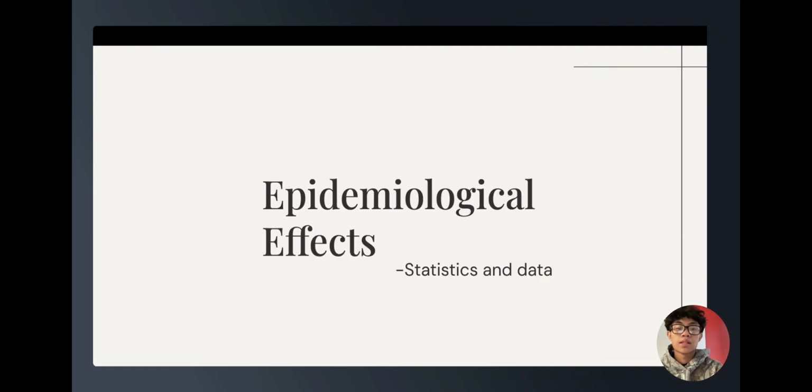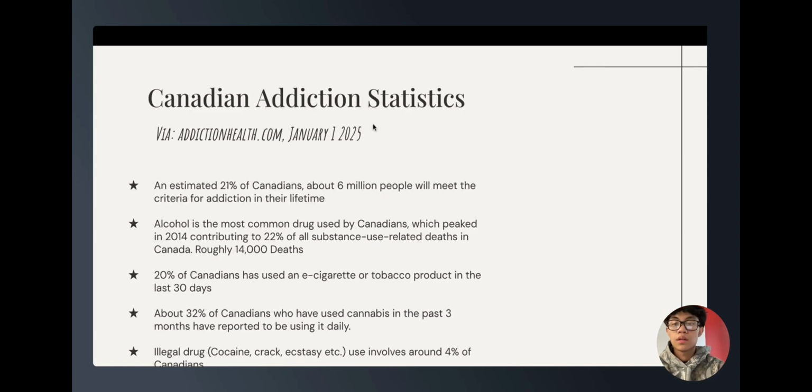Now, looking at the statistics and data of addiction use. Some Canadian addiction statistics taken from addictionhealth.com on January 1st of 2025. An estimated 21% of Canadians, which is about 6 million people, will meet the criteria for addiction in their lifetime. Alcohol is the most common drug used by Canadians, which peaked in 2014, contributing to 22% of all substance use related deaths in Canada, which is roughly 14,000 deaths.